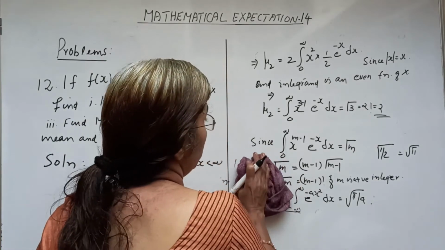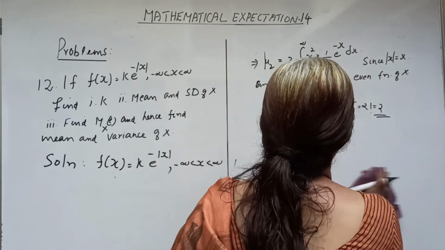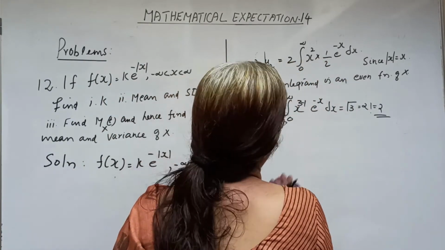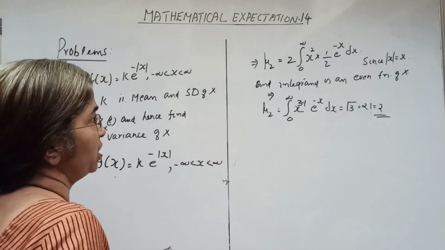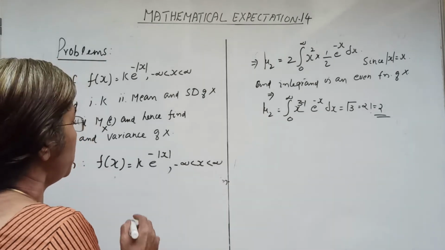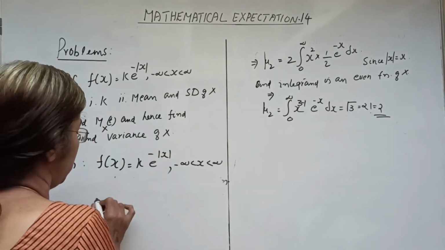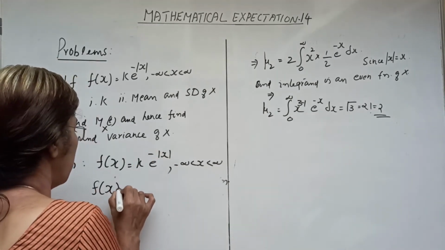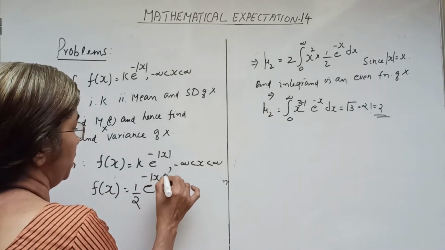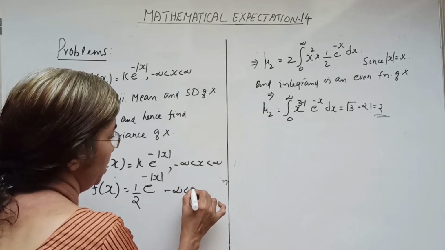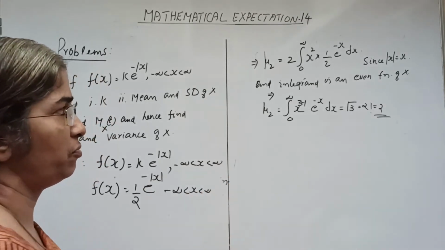Now we have mu 2 equal to variance of x equal to 2, and mean equal to 0, for f of x equal to 1 by 2 e raised to minus mod x, minus infinity less than x less than infinity.